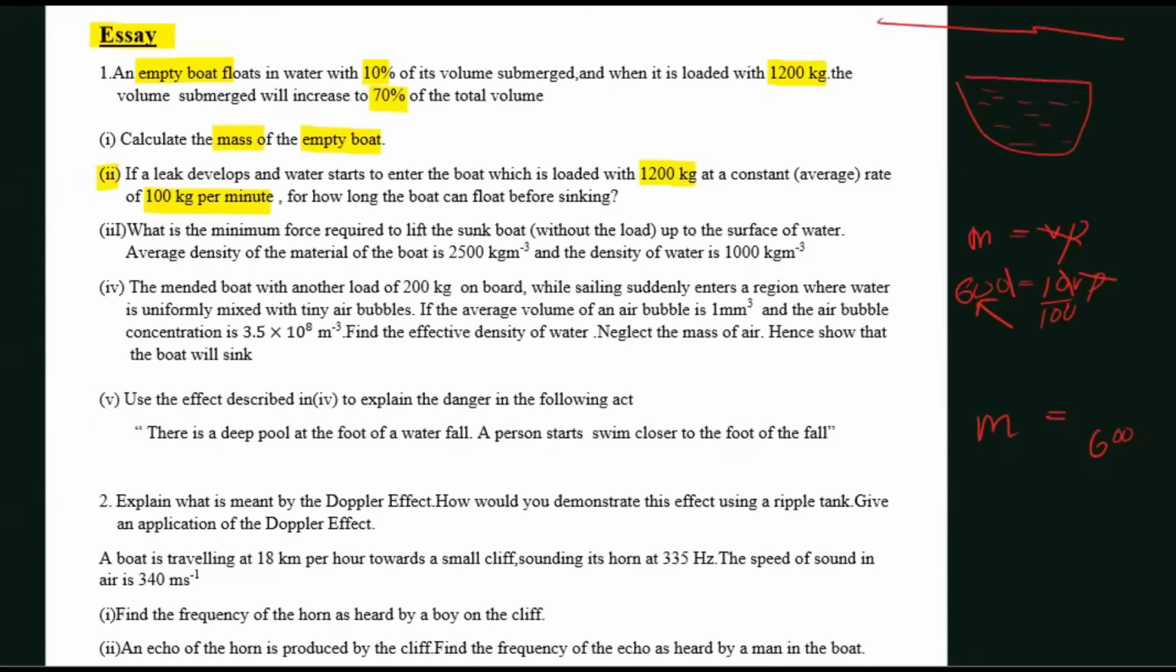Okay, guys, so let us go for the next question, the third one. What is the minimum force required to lift the sunk boat, without the load, up to the surface of water? They have given the average density of the material as 1500 and the density of water as this much. So this is quite a tricky question, guys, right?